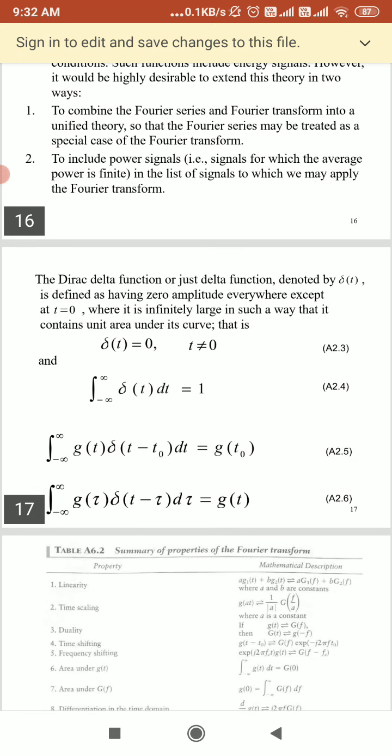The Dirac delta function, denoted by delta(t), is defined as having zero amplitude everywhere except at t equal to 0. When t equals 0, it is infinitely large, in such a way that it contains unit area under its curve. That is, delta(t) equals 0 if t is not equal to 0, and it has a maximum value at t equal to 0. So the integral from minus infinity to infinity of delta(t) dt is equal to 1.